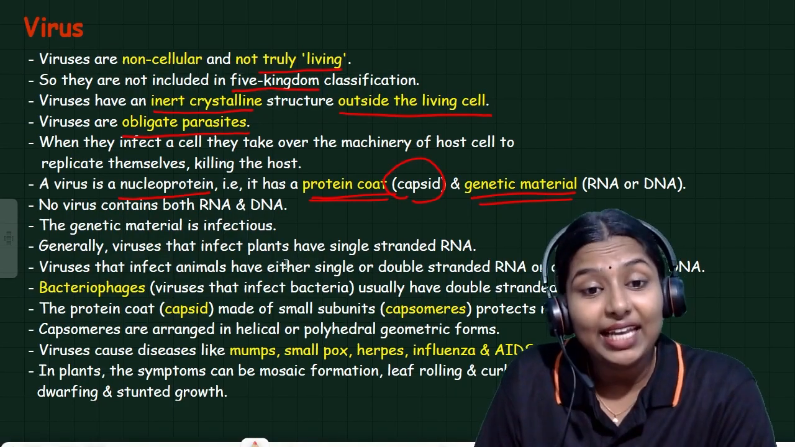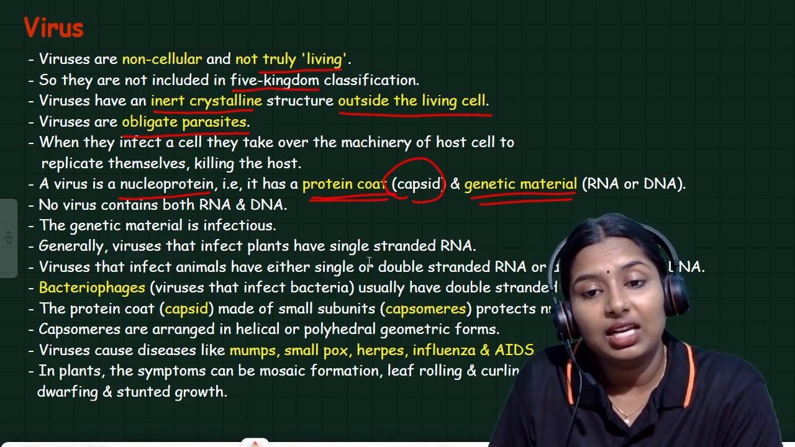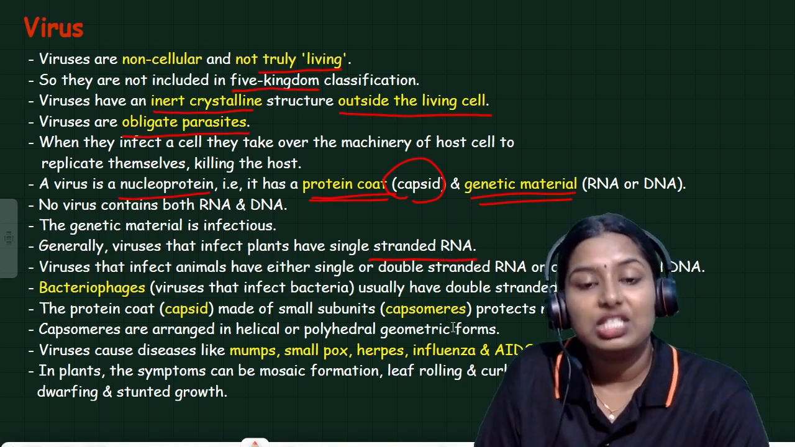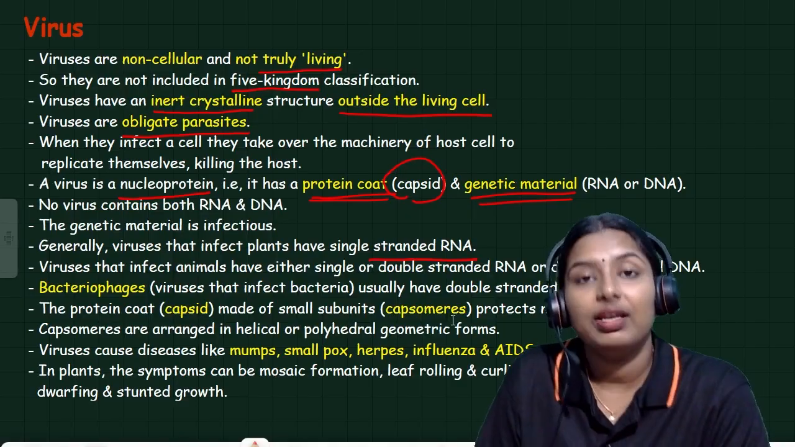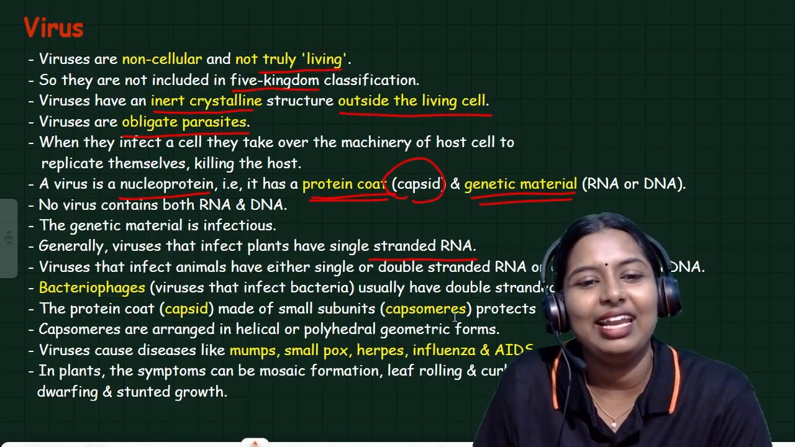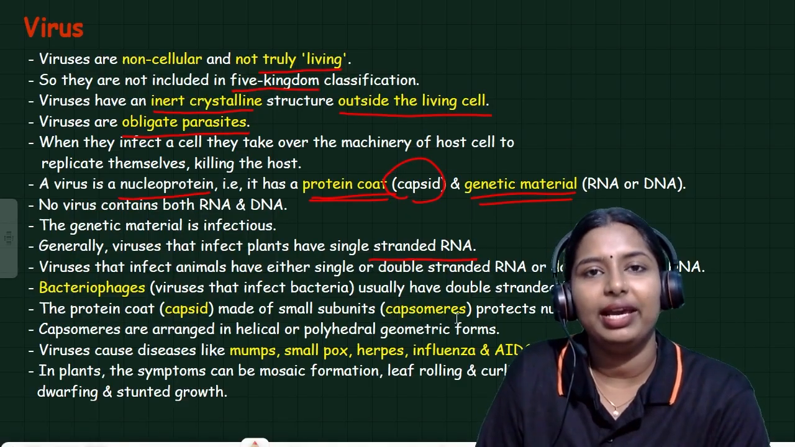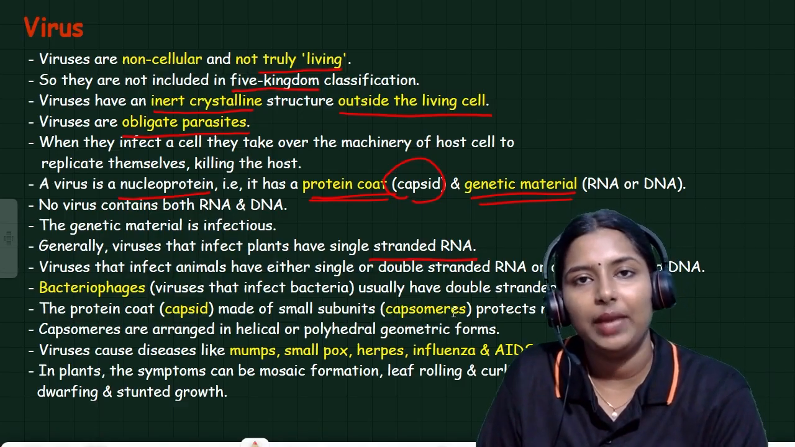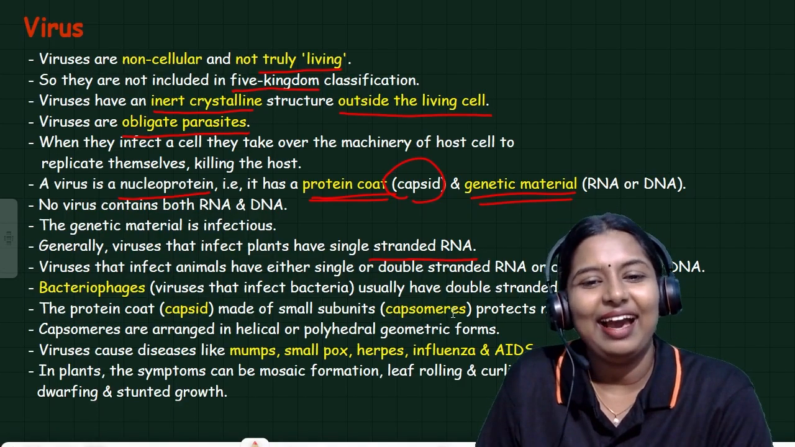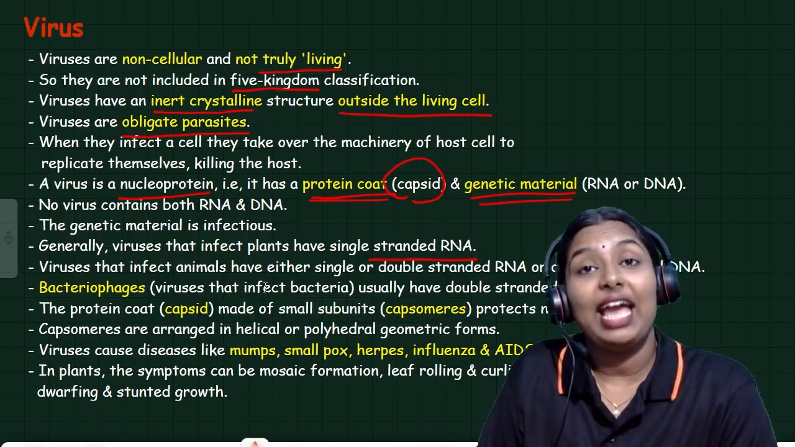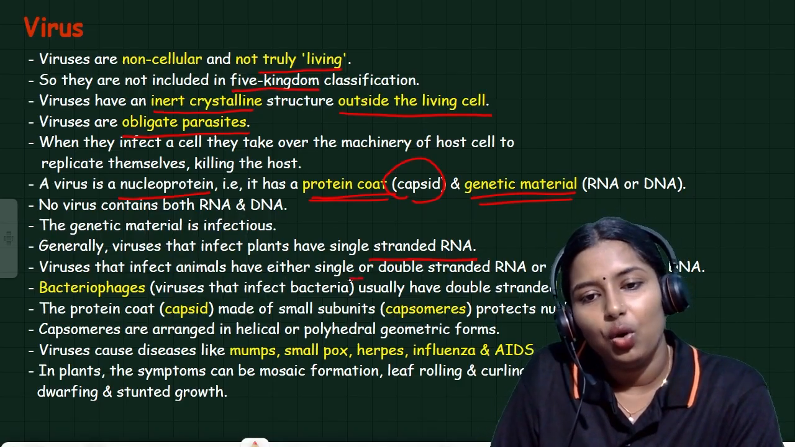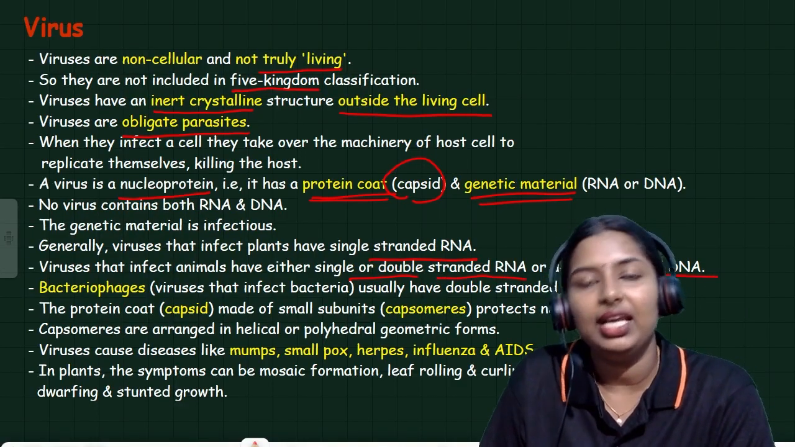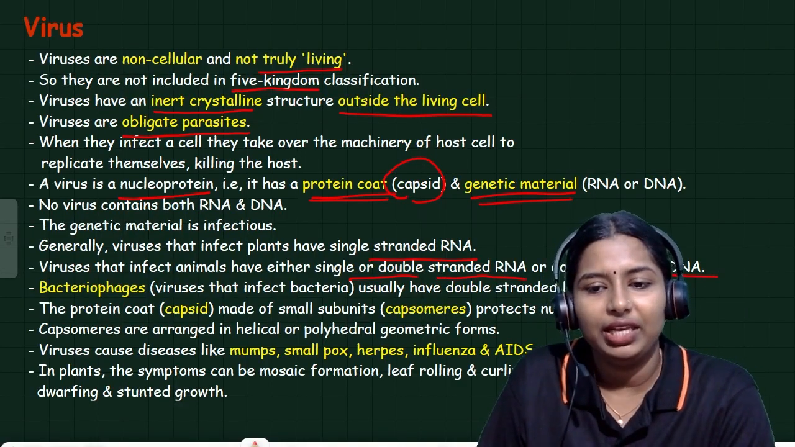Generally, viruses that infect plants have single-stranded RNA. You should remember these points also. What is the genetic material of viruses which affect plants? The single-stranded RNA. Viruses that infect animals have either single or double-stranded RNA or double-stranded DNA. This is also very, very important.